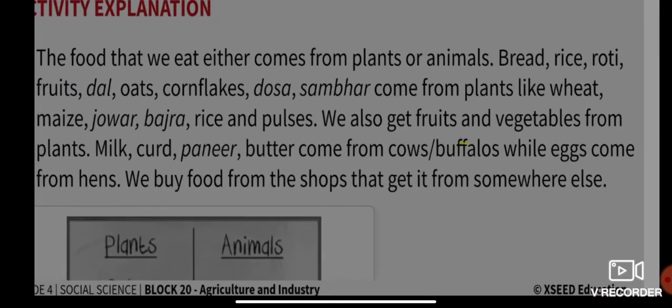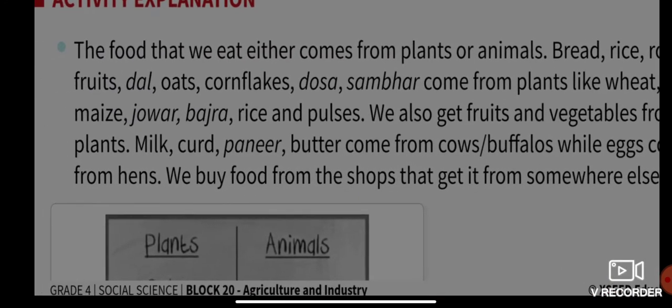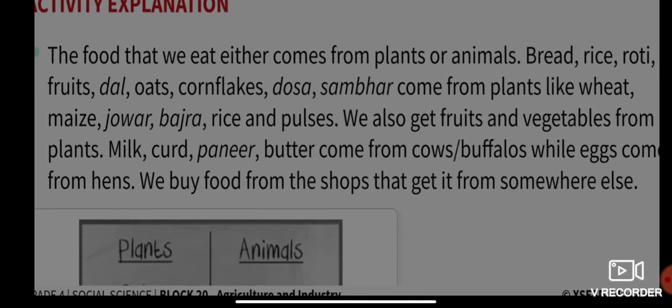All right, so the food we eat either comes from plants or animals. The bread, the rice, the roti, the fruits, the dal, the oats, the cornflakes, the dosa, the sambar, all come from plants like wheat, maize, jowar, bajra, rice, and pulses.